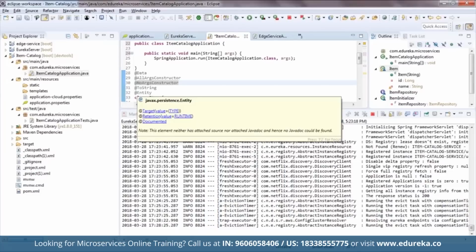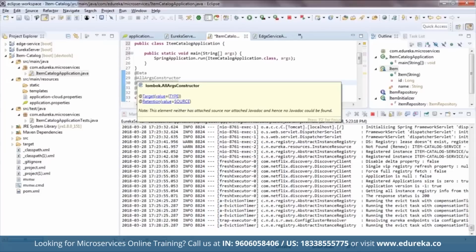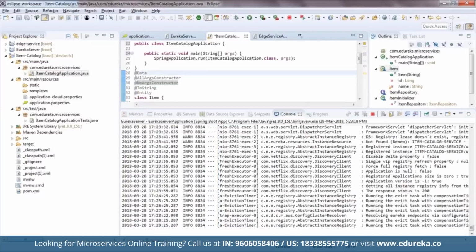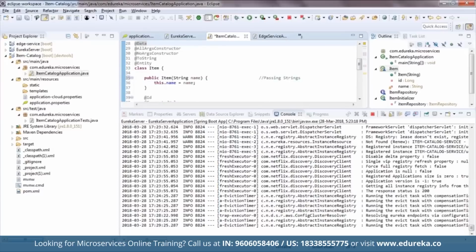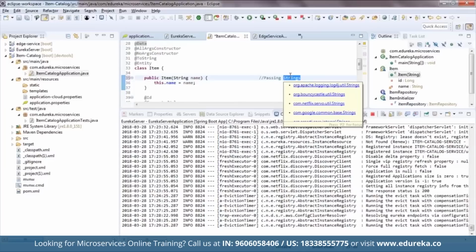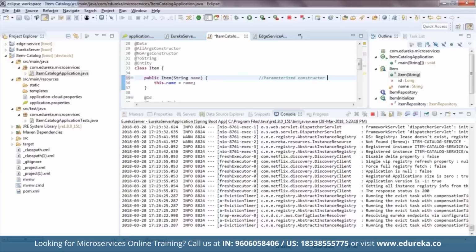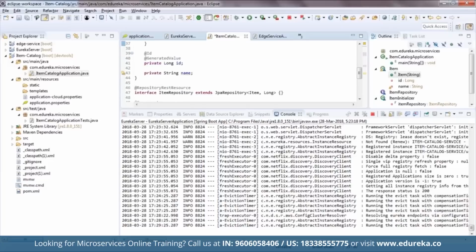And then the entity is a lightweight persistence domain object. Typically, an entity represents a table in a relational database, and each entity instance corresponds to a row in that table. The primary programming artifact of an entity is the entity class, although entities can use helper classes as well. So this is about the annotations. The next thing I'm telling you about is a parameterized constructor of the item class. So let me write that here as well. It is a parameterized constructor of the item class, and here we are defining the class members, a long ID and the string name.